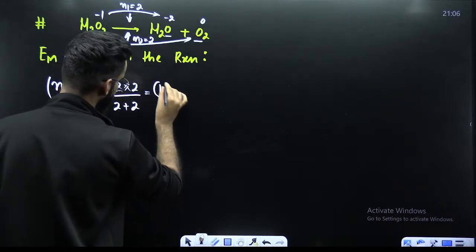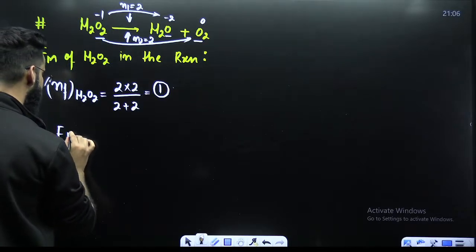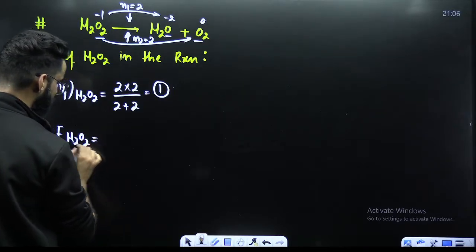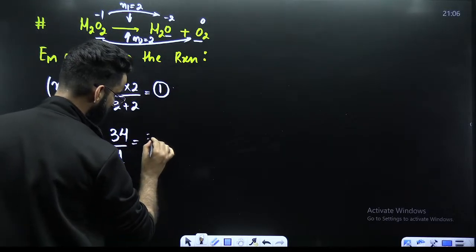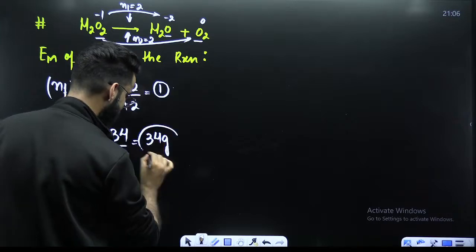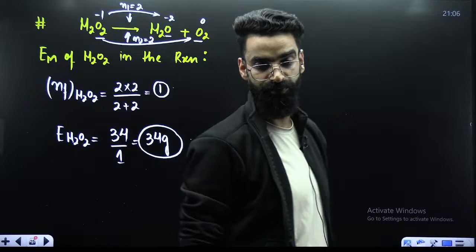The value comes out to be 1, right? If the N factor of H2O2 is 1, so equivalent mass of H2O2 will be equal to molar mass of H2O2 divided by its N factor. The value comes out to be nothing but 34 grams. So this is the equivalent mass of H2O2 in this particular reaction which I was supposed to calculate.